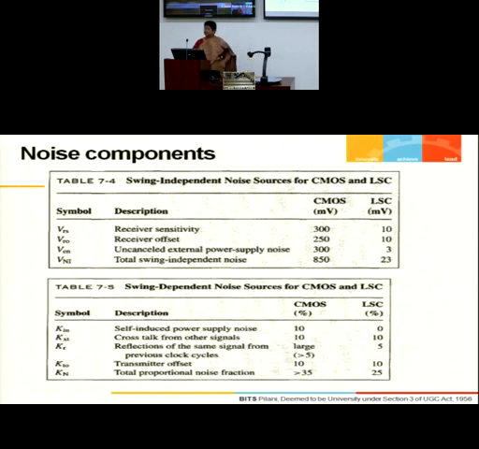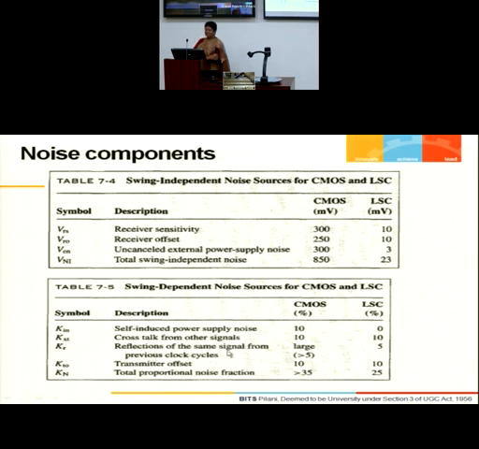That's the reason that this is very minimal. Out of this, this is a 10% component, this is nearly 0. Even if it is not 0, it would be a very, very small value. The reason is this. Similarly, crosstalk from adjacent lines, a typical value for CMOS, comes out to be nearly 10%, and this is also 10%. Same for both.